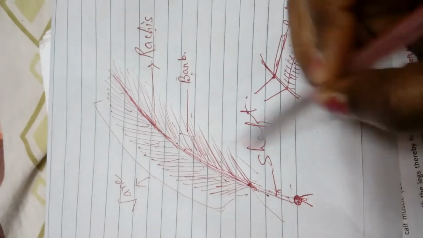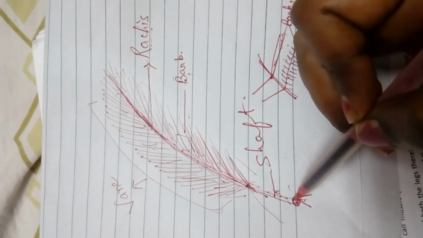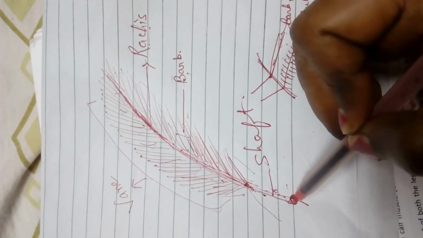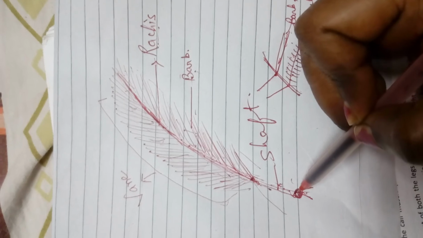Okay, and the shaft portion of the feather attaches to the muscle, and you all can see that there is a hole here through which the nerves and blood vessels enter. Okay, this was all about the feathers.